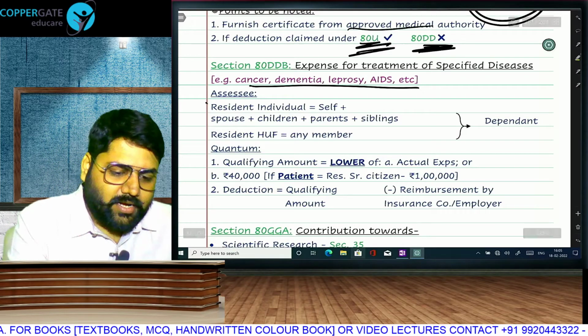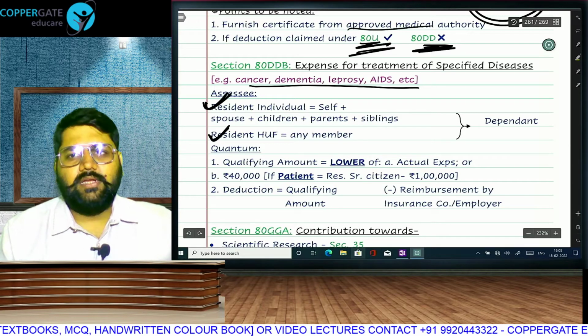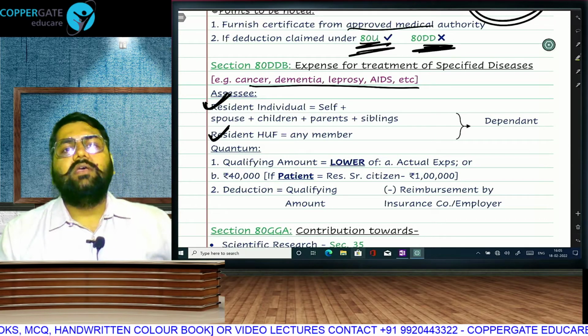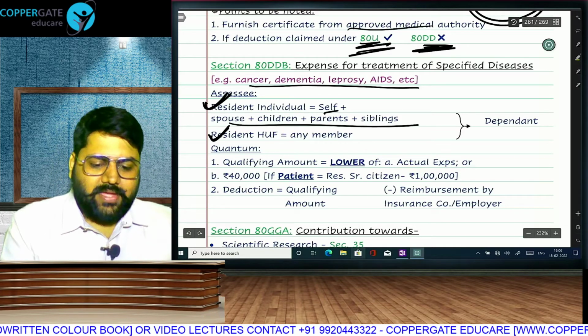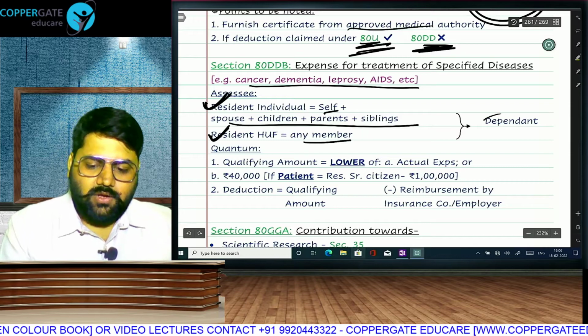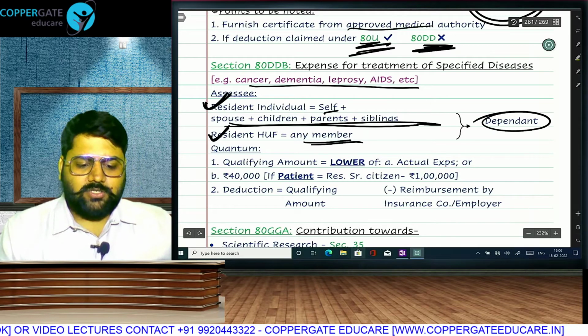Who gets it? Again, resident individual, resident HUF. So 80DD and 80DDB deduction is allowed only if the assessee is a resident individual or resident HUF, for self, spouse, parents or siblings, or for any member who is dependent. So spouse, children, parents, siblings should be dependent. Any member should be dependent.